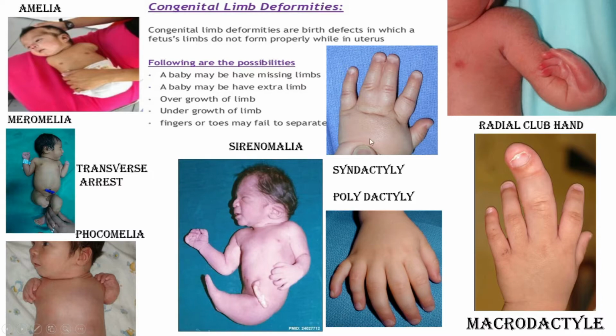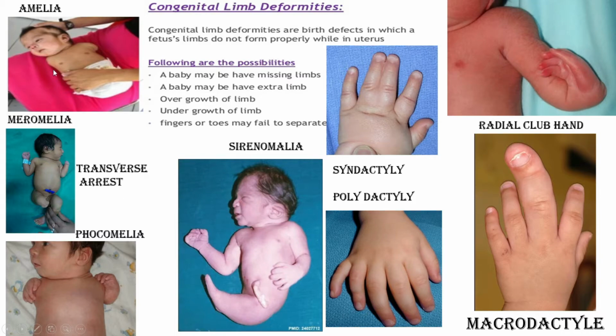If the normal apoptosis process is not occurring in the digits, this is called syndactyly, and an extra digit is called polydactyly. If one digit is very large, this is called macrodactyly. And if one of the bones is not developed, this is called radial club hand. I will discuss it immediately. This is a question for our PG exam.